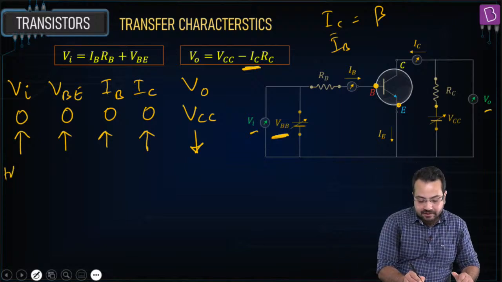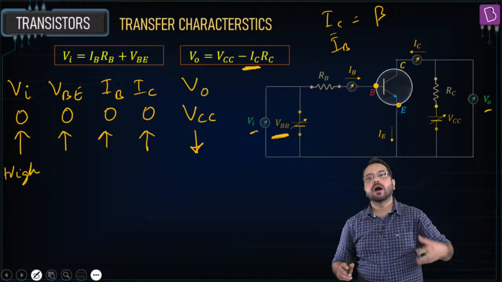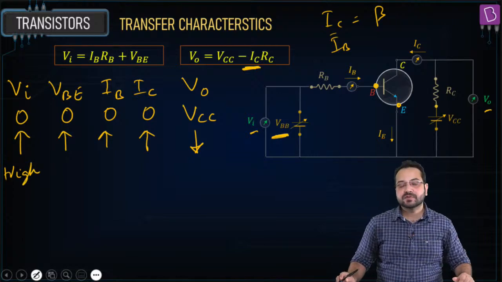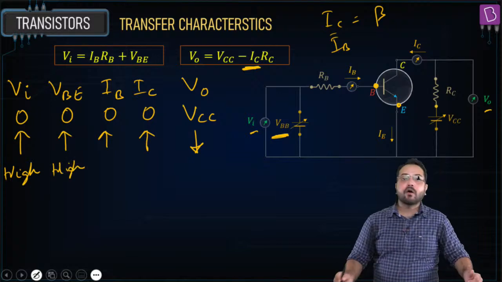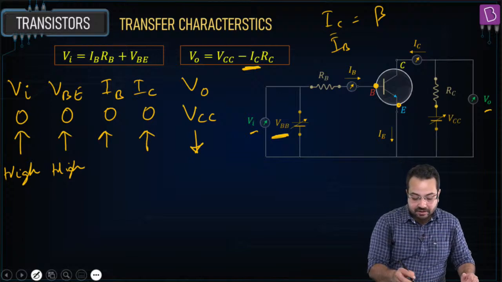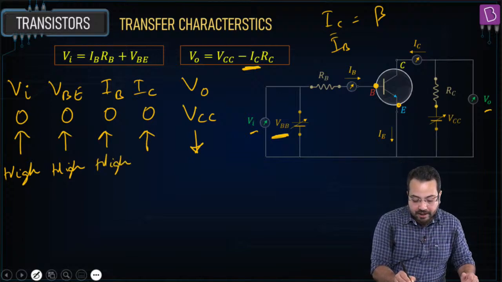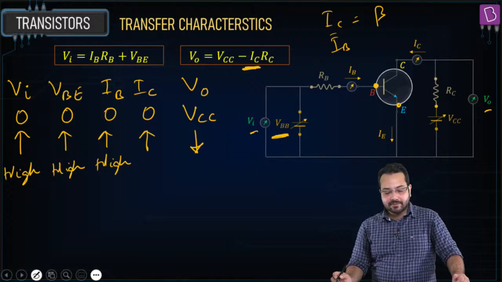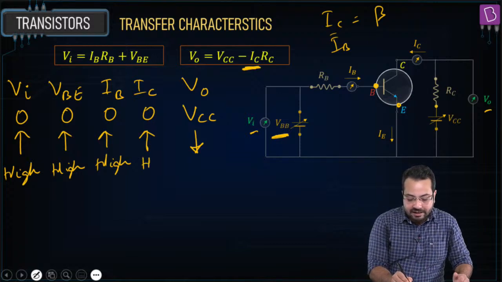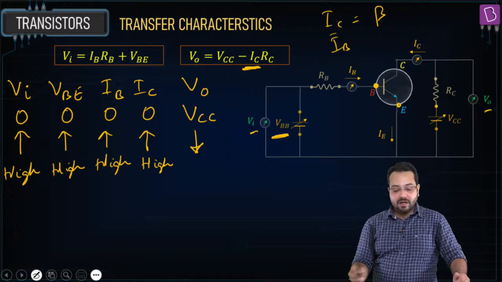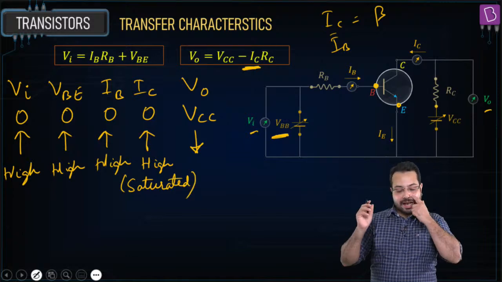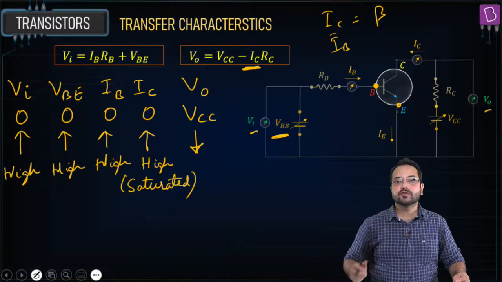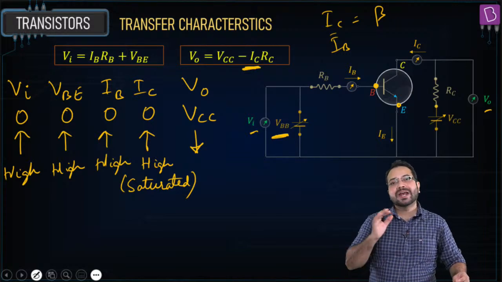And when, let's say, the input voltage becomes very high, then the forward bias voltage is also going to be high. If the forward bias voltage is high, then the base current is also going to be high. If the base current is high, in that case, the collector current is also going to be high, but it is also going to get saturated. As IB increases, IC also increases, but IC is going to get saturated.